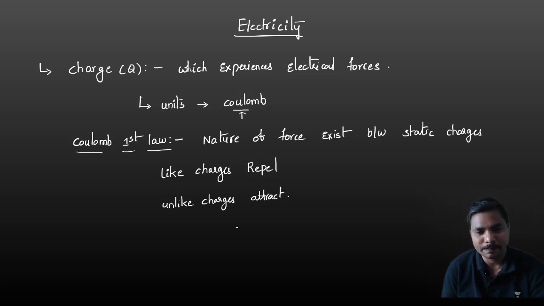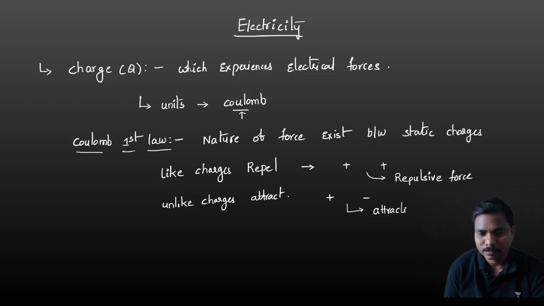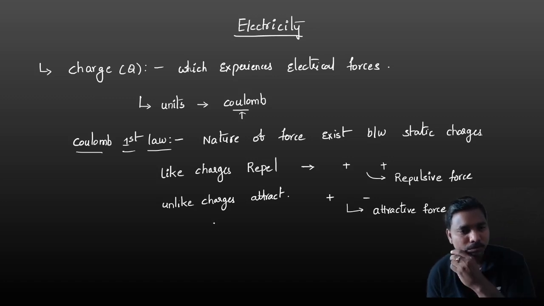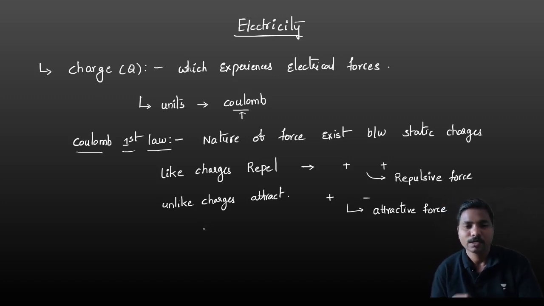Okay, so like charges repel, unlike charges attract means if both are positive charges, there is a repulsive force. If unlike charges, one is a plus, one is a minus, or one is a minus, one is a plus, then attractive force exists. Okay, that is given in the Coulomb's first law. So Coulomb's first law will give the idea of nature of force exists. Like charges repel, unlike charges attract.